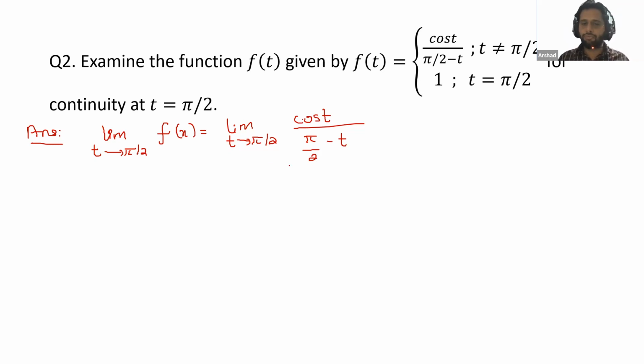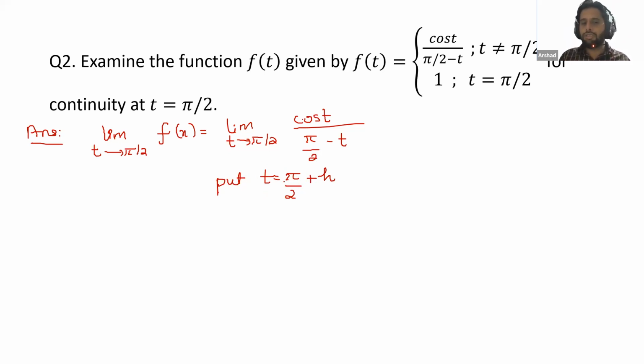So in such a type of question where you do not have any clue, try this thing. Put t equal to pi/2 plus h. I am not finding the LHL or RHL. Okay, this is one more method which sometimes suits the question.